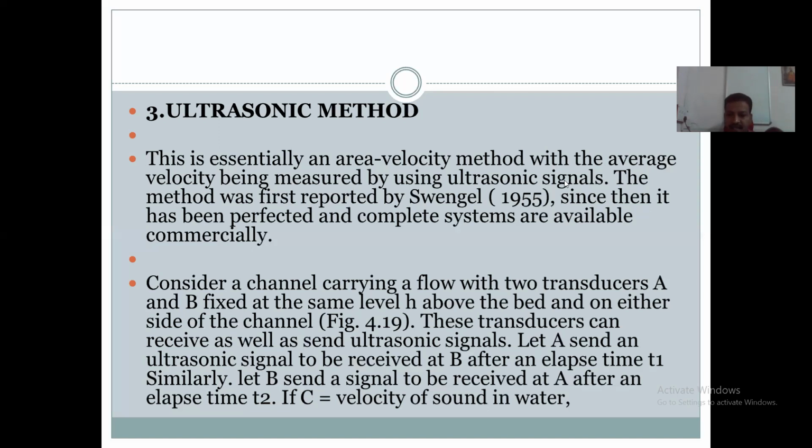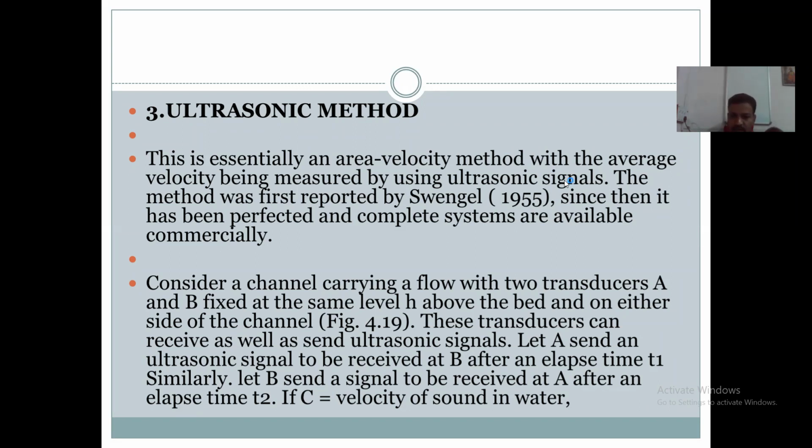When A transducer sends the ultrasonic signal to B, the time elapsed during this transmission of the signal is measured as T1. And again, the B transducer sends the ultrasonic signal to be received at A transducer after elapse of the time T2.